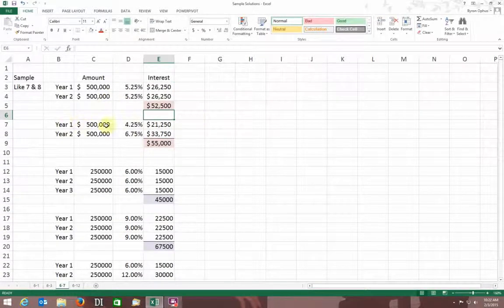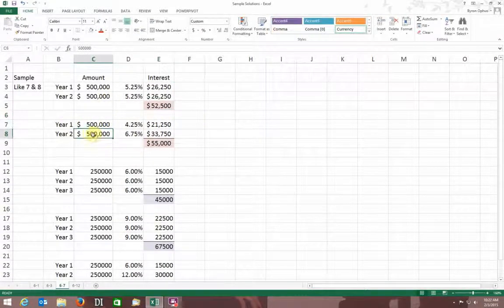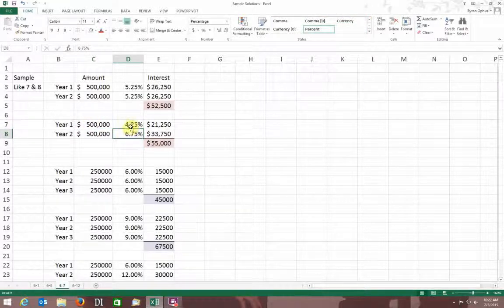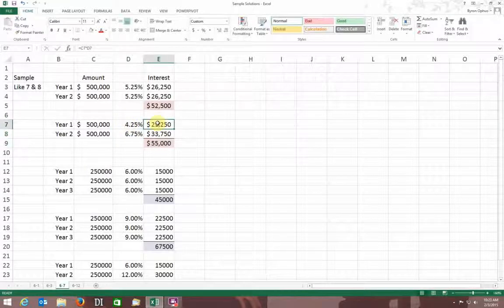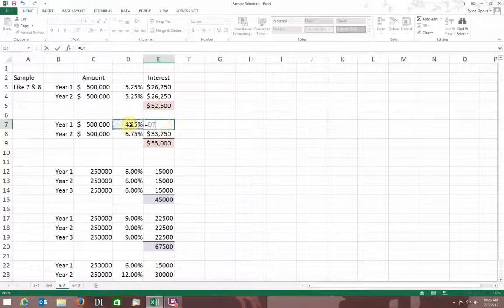Now in my second scenario, same amounts again each year, but the first year I might be able to get a little lesser interest rate, and the second year a little more interest rate than what I paid here. So I need to calculate that and see which might be the better option. Again, I just enter my amounts. I enter my interest, 0.0425 and 0.0675, and my interest that I'm going to pay is simply equal to my rate times my amount, 21,250.